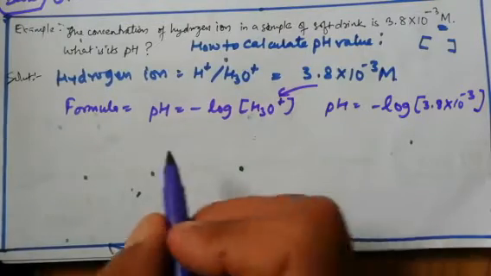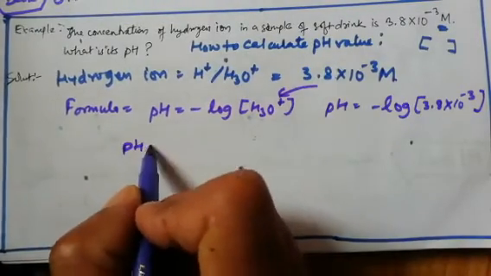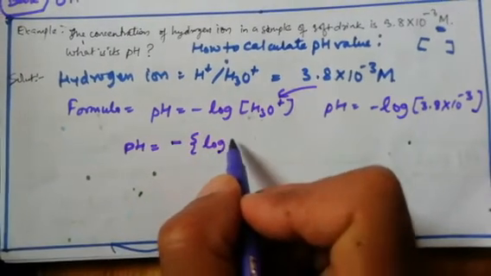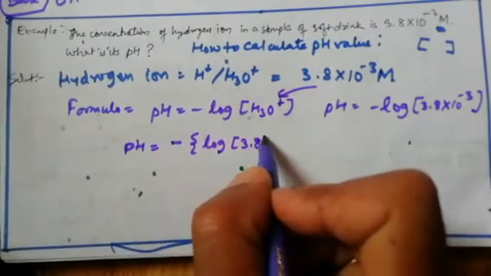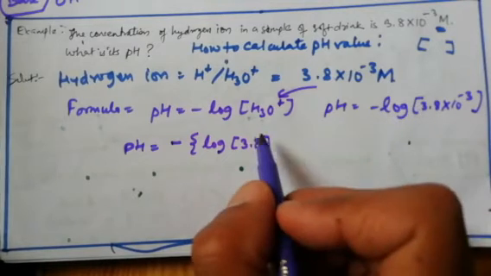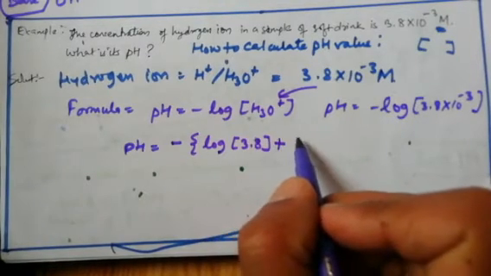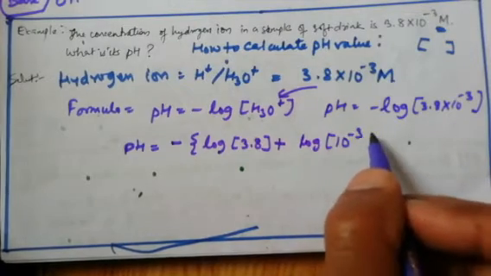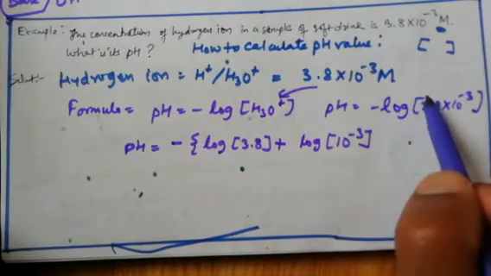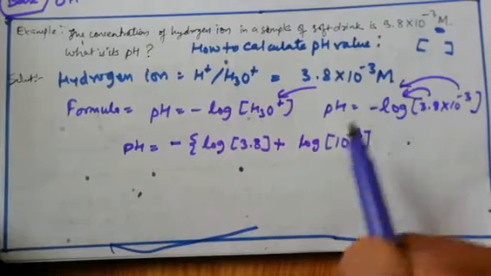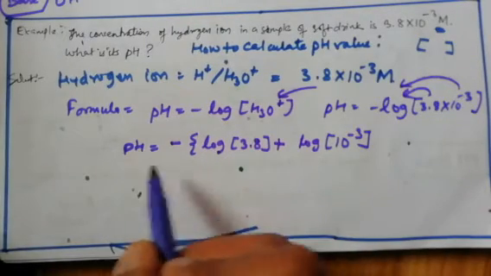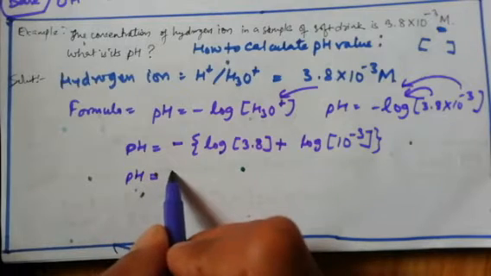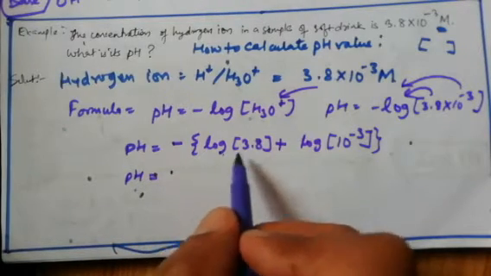Okay, now if we separate it, pH is equal to minus log of 3.8, separate them, multiply will convert into plus log 10 raised to minus 3. Write this separately, this separately. Okay, now bracket close. pH is equal to minus log 3.8 and so on.